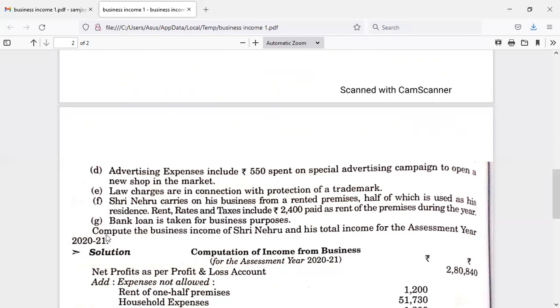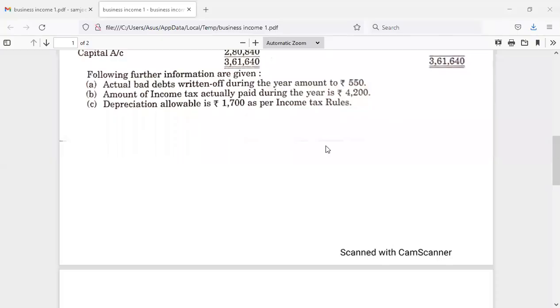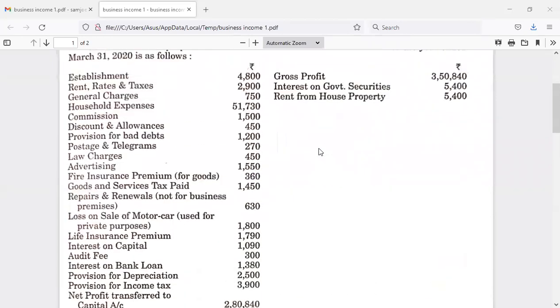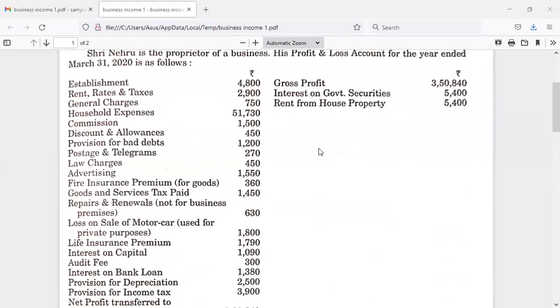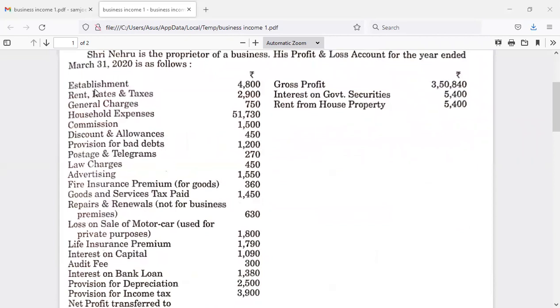So with this information, we are supposed to calculate the business income of Mr. Nehru and his total income for the assessment year 2020-21. Now let us consider one by one the expenditures as well as incomes. Now here, establishment expenditures they have given 4,800.